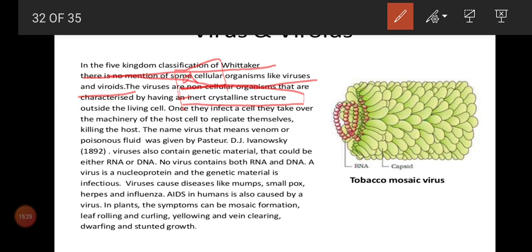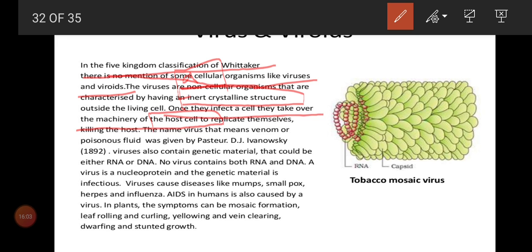Once they infect a cell, they take over the machinery of the host cell. Here this point is very interesting. Outside the body it is an inert crystalline structure, but when it enters the host, might be a plant, an animal, an invertebrate or vertebrate, or even a microorganism, the host might be anything. Whatever body it is entering, it will use the body machinery for its purpose.